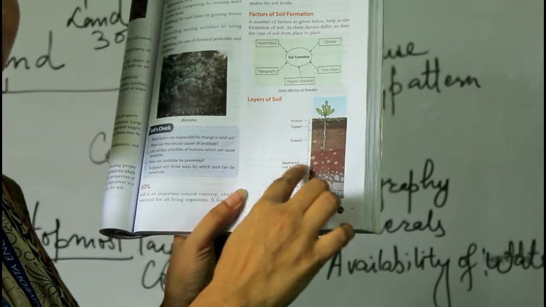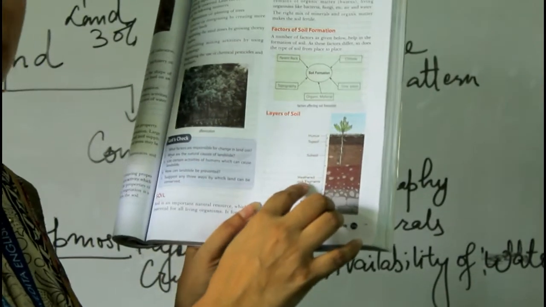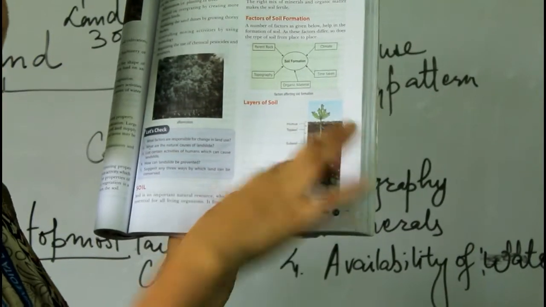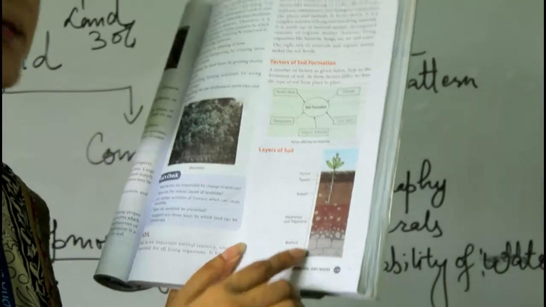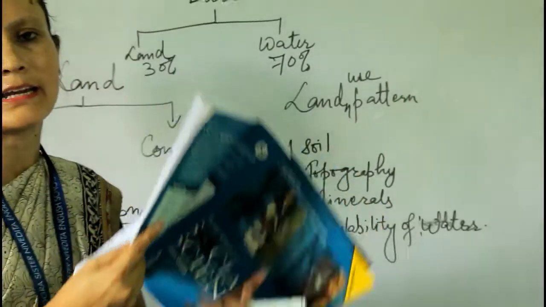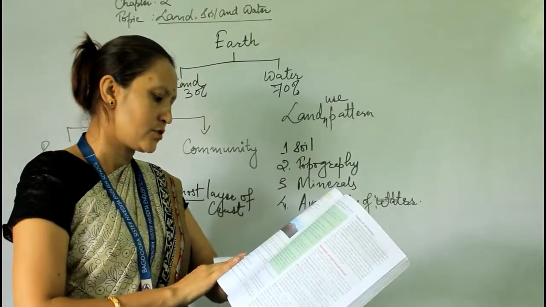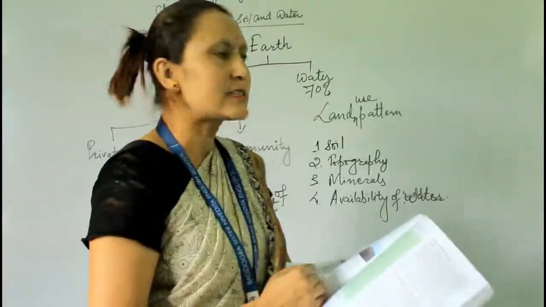Then after that, the fragmented rock base. And the last one is the bedrock, which consists of the hard parent rock only. Now the types of soils.